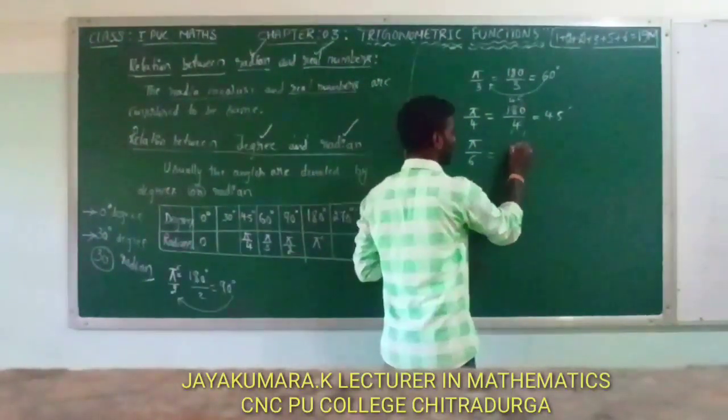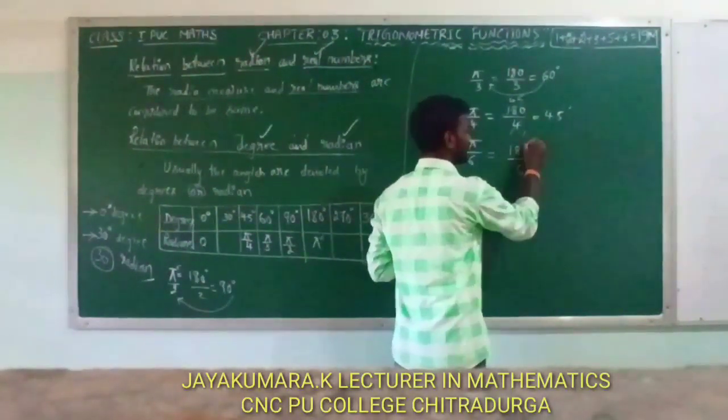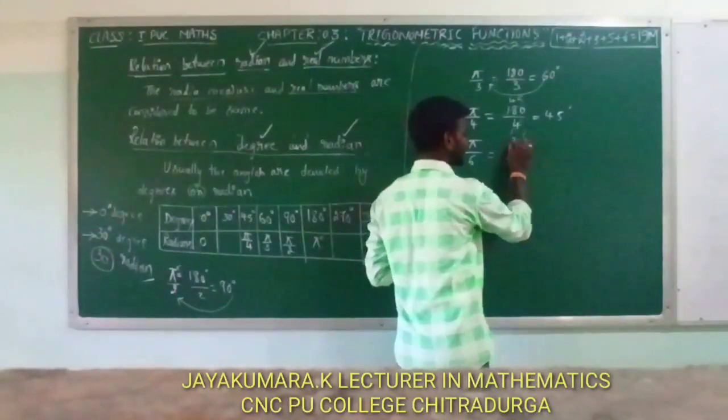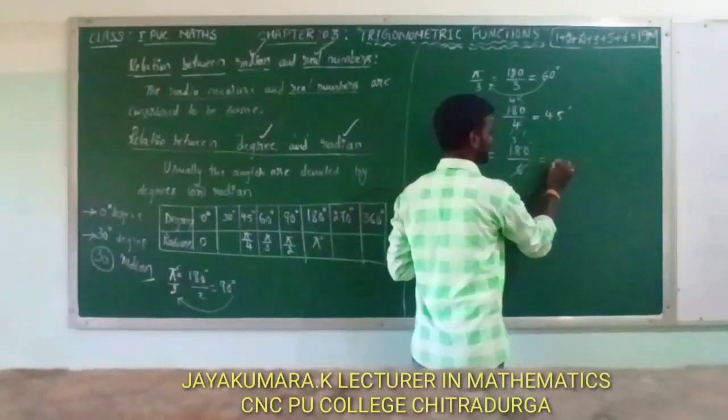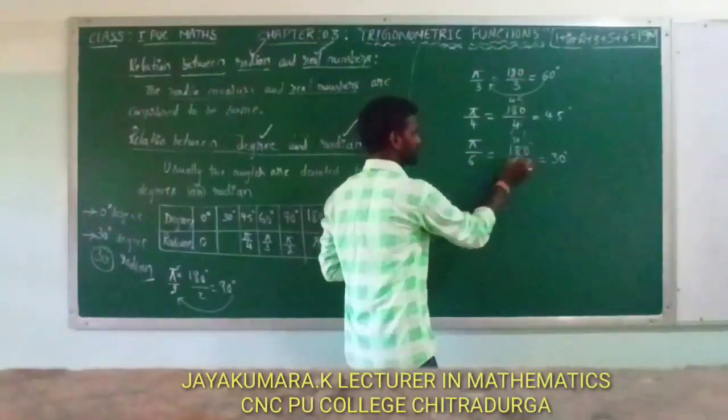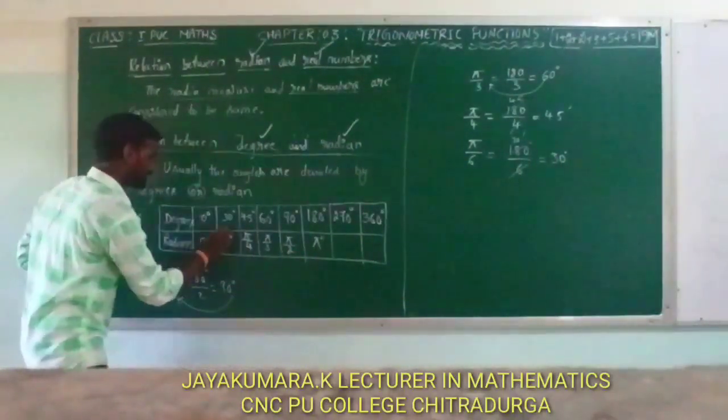Okay, next pi by 6. Pi by 6 is 180 by 6. 6 threes are 18, and then 0. That is 30 degree. Here 30 degree can be written as pi by 6.